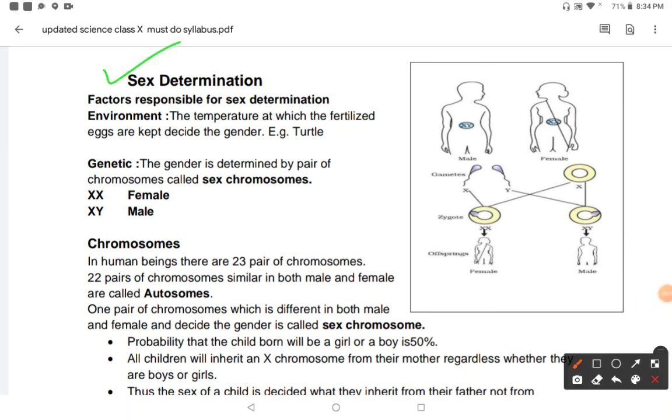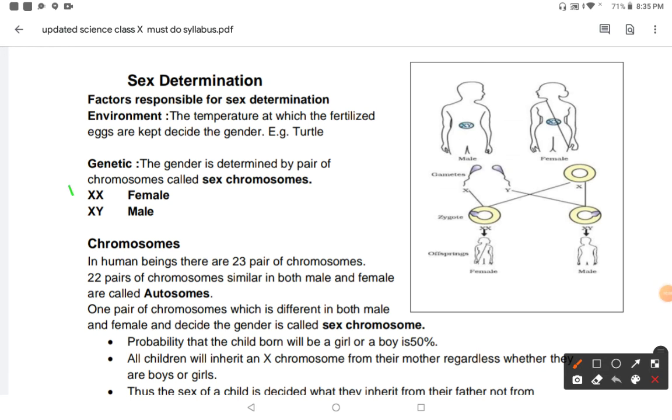The factors responsible for sex determination: first of all, the temperature at which fertilized eggs are kept decides the gender, for example in the turtle. Environment is one factor for determining the sex, which takes place in the turtle. And genetically, the gender is determined by the pair of chromosomes that are called sex chromosomes. So sex determination takes place on the basis of two factors. One is the environment, the other is genetics. In the turtle, the environment is responsible. In genetics, the male and female chromosomes are responsible, which are called sex chromosomes.